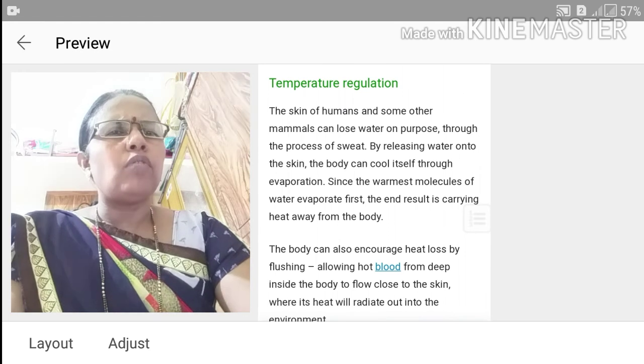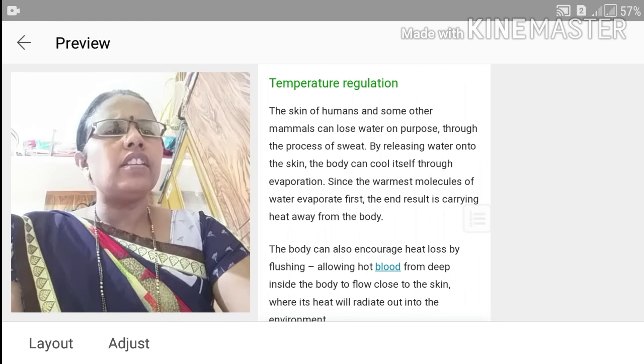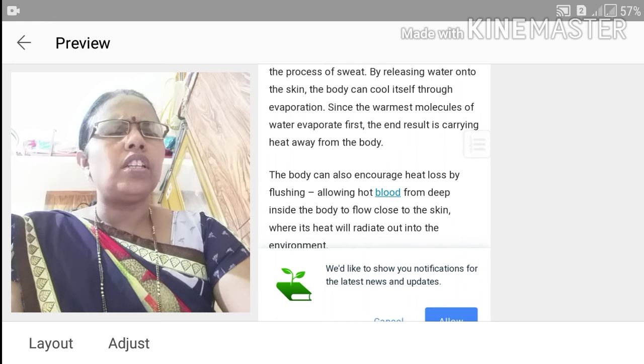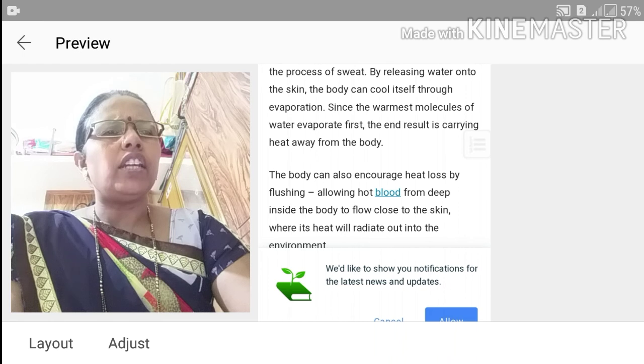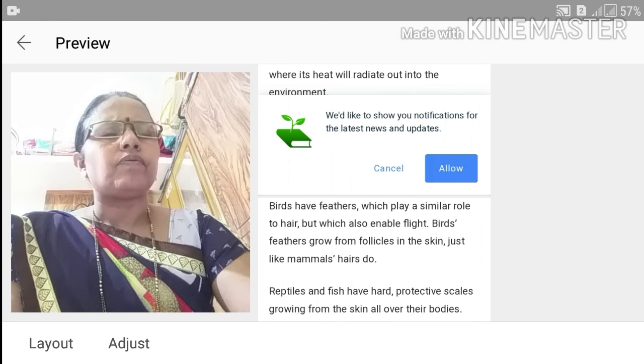Since the warmer molecules of water evaporate first, the end result is carrying heat away from the body. The body can also encourage heat loss by flushing, allowing hot blood from deep inside the body to flow close to the skin, where its heat will radiate out into the environment.